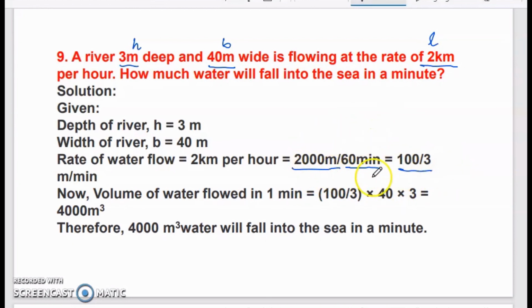Now you have to find the volume. So length 100 by 3 meters is going in 1 minute into the sea. When you multiply this length with the breadth and height also, you will get the volume of water that is flowing into the sea in 1 minute. So for that you will multiply 100 by 3 into 40 into 3. So that is 4000 meter cube of water. This much water is falling into the sea in 1 minute.